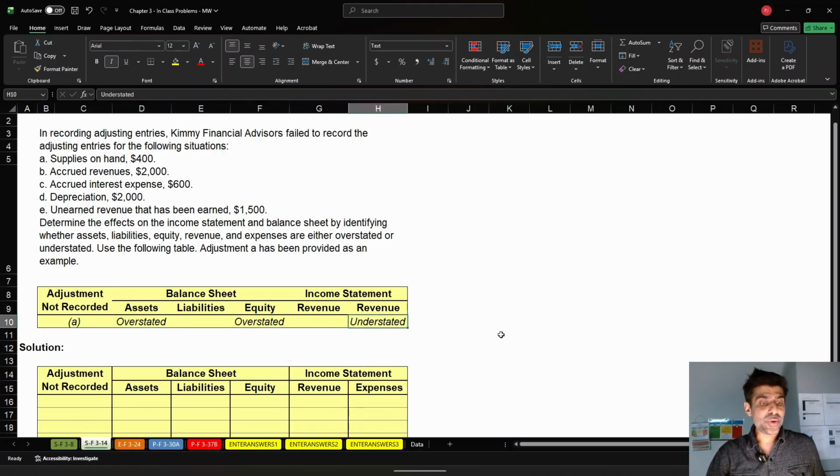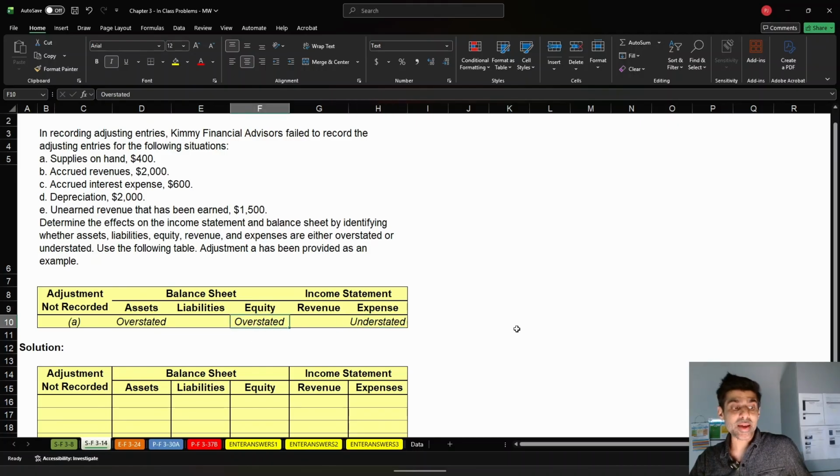And if you did not have this expense, you would have overstated your... see, this is wrong. This is actually expense. If you did not include the expense for supplies expense, you would have understated your total expenses, right? So this is trying to get you to see what would happen to your financial statements if you did not include the adjusting entry. If you overstate your assets and understate your expenses, that's going to lead to your equity